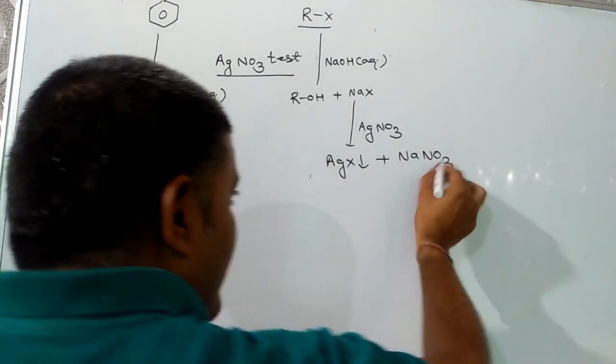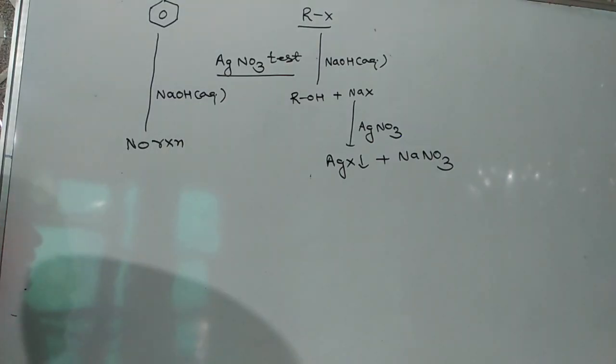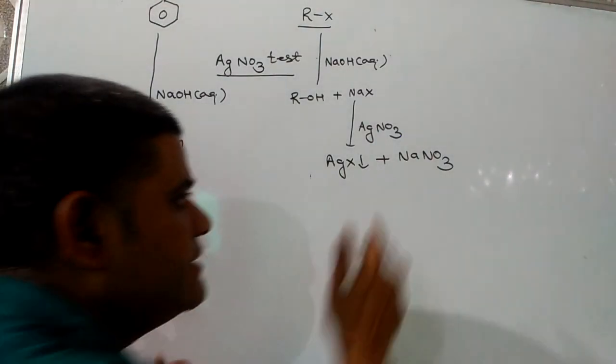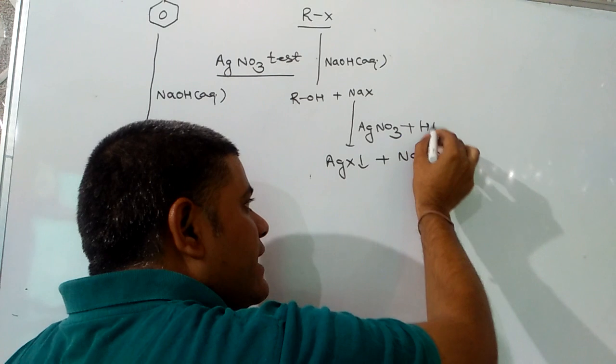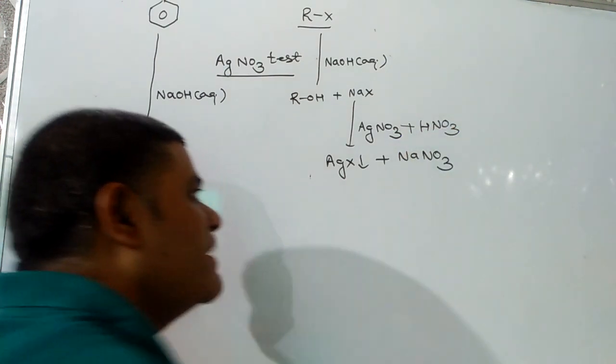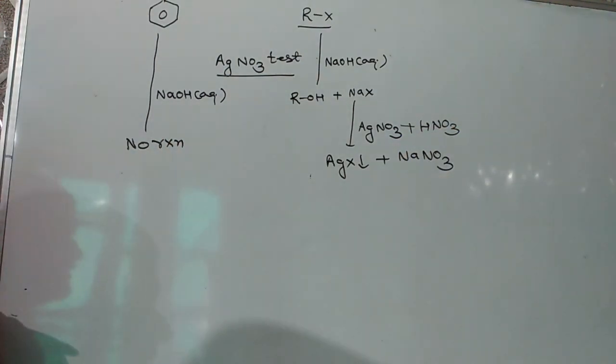Hence, if a compound reacts with silver nitrate in aqueous NaOH and HNO3, then it is a haloalkane, and if no precipitate is there, then it will be haloarene.